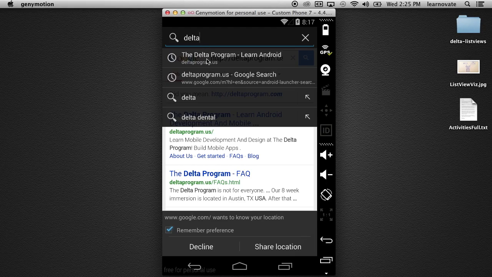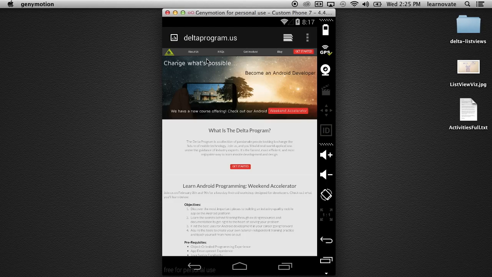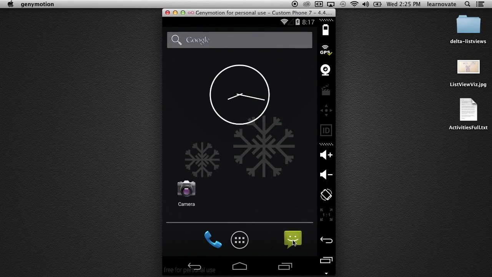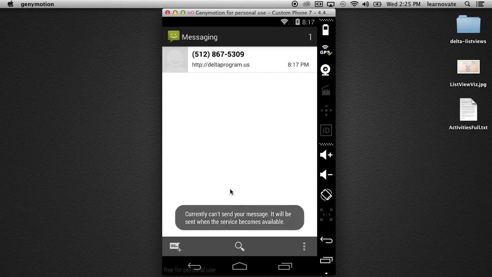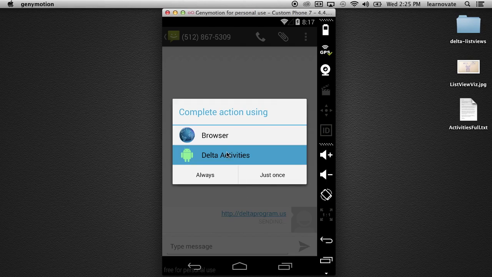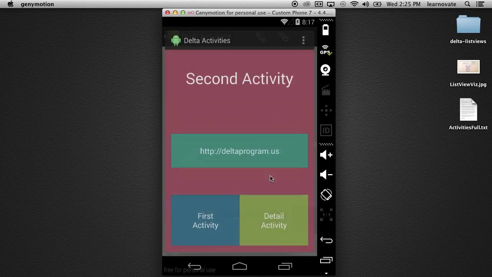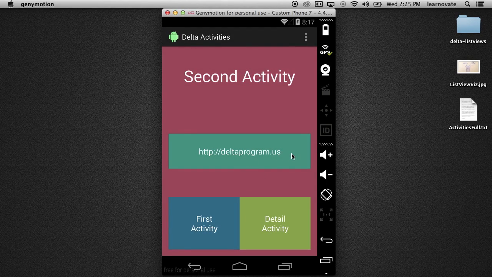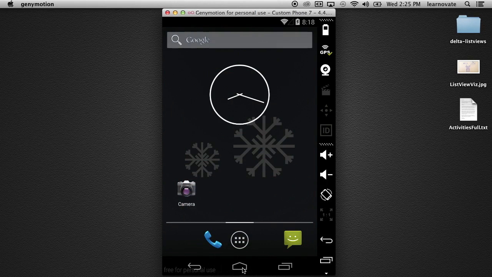So we're going to go to deltaprogram.us. There it is. Something's not working. We didn't interrupt. There is probably something that wasn't registered correctly for that browser. But watch what happens if I click an actual link. Now it asks us for our particular application. There's one other component that you need to put in to hijack the actual web browser itself. Oh, okay. Well, I'm glad we're not giving that secret away right now. No, not yet.